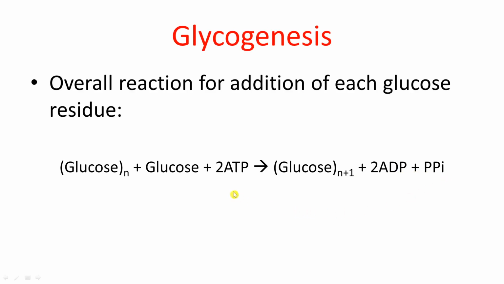Now in this process, 2 ATPs are required because 1 ATP is already required in step number 1, where glucose is phosphorylated to form glucose 6-phosphate. And the second ATP is required for the conversion of UDP into UTP, because each time whenever there is breaking of the bond in between UDP and the C1 carbon of glucose, that UDP should be converted into UTP, and that UDP is converted into UTP by the ATPs, and that is why 2 ATPs are required in this process.